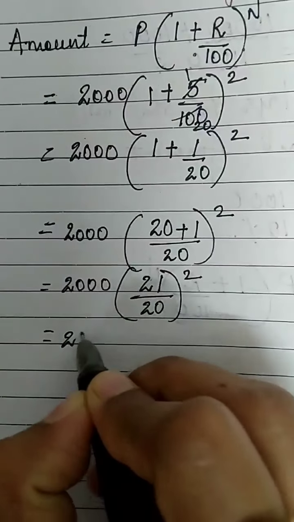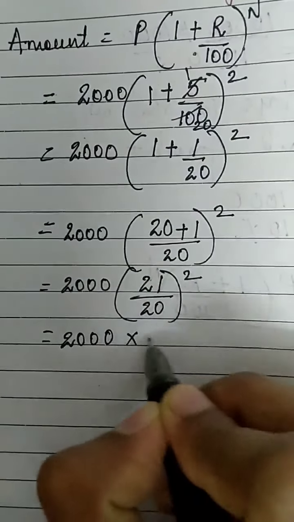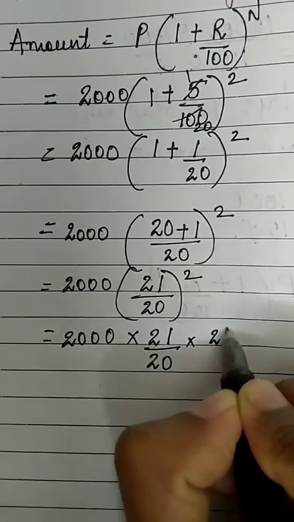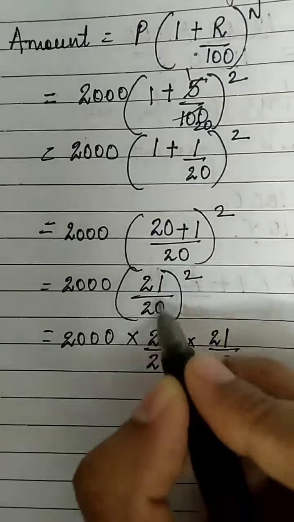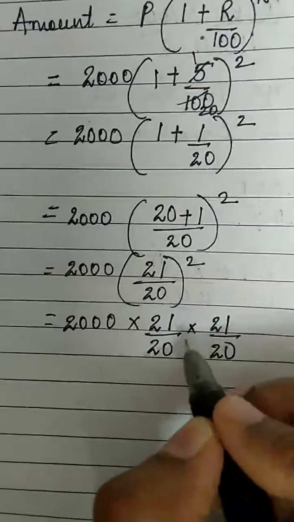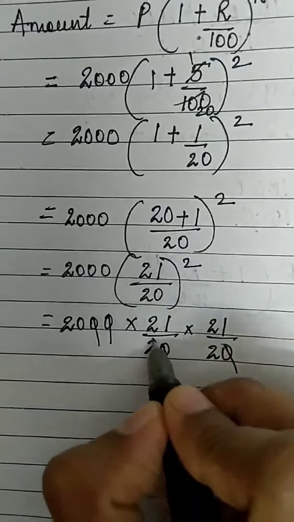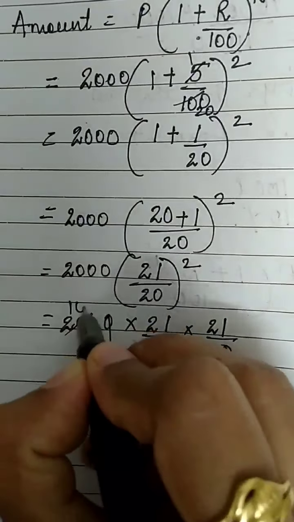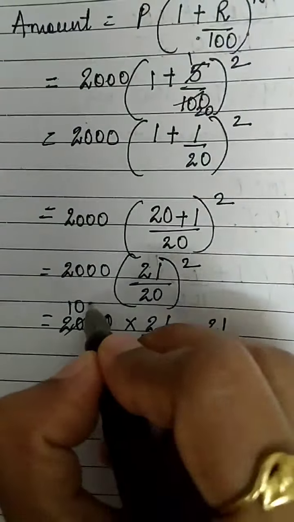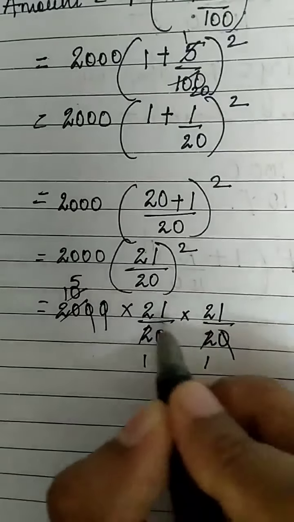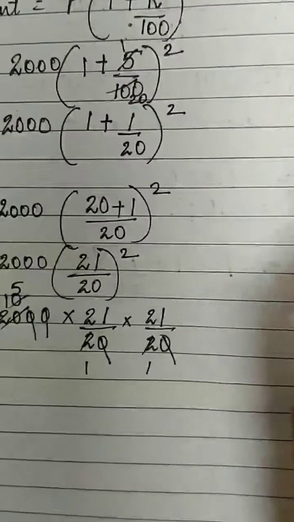That is 2000 into 21 upon 20 into 21 upon 20, 21 upon 20, 2 times. Now 2 zeros down, 2 zeros up, we will cancel. 2 ones are 2, 2 ones are 2, 2 fives are 10. 21 into 21 is 441.